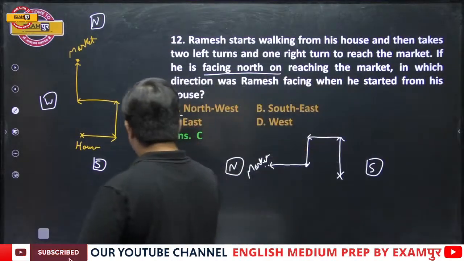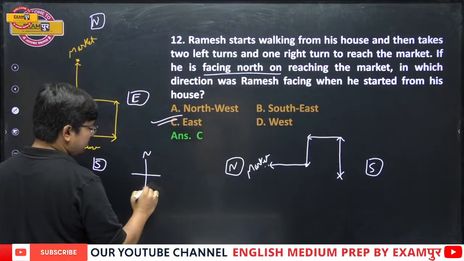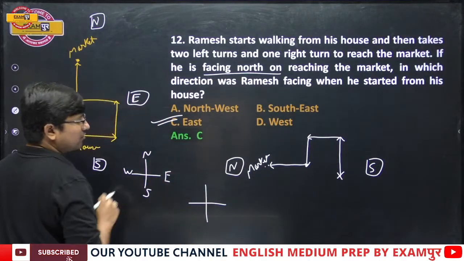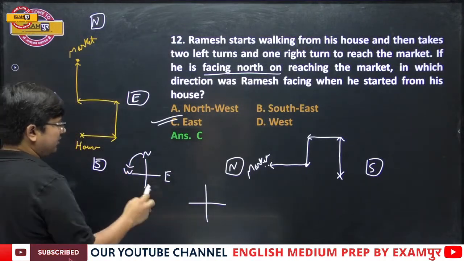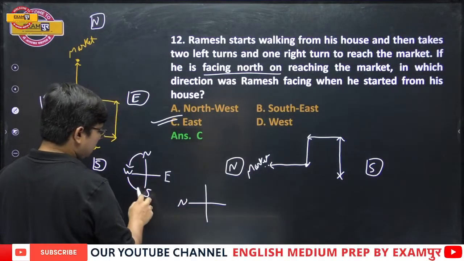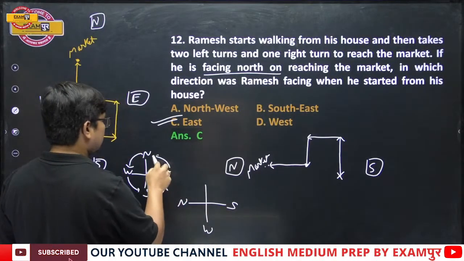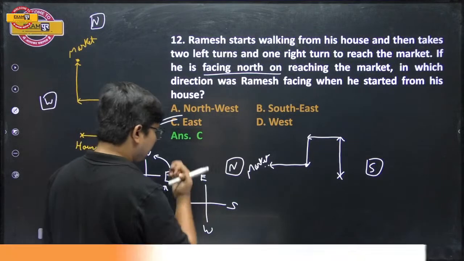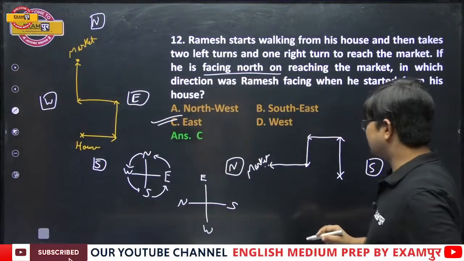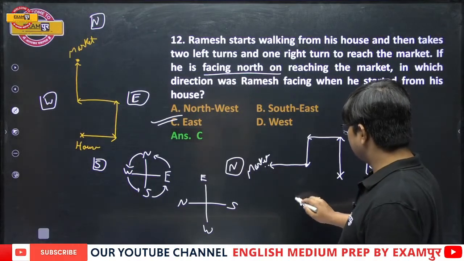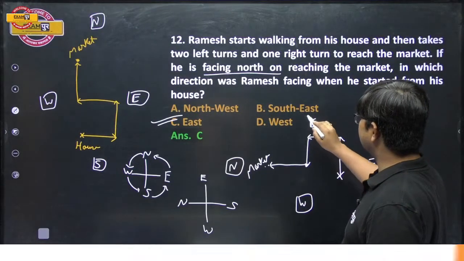And you all are well aware that generally, ideally north, south, west and east is as per this. Now, my dear students, the moment north comes over here, west will come over here, south will come over here, and east will come over here. So now due to this, this will be west and now this will be east.